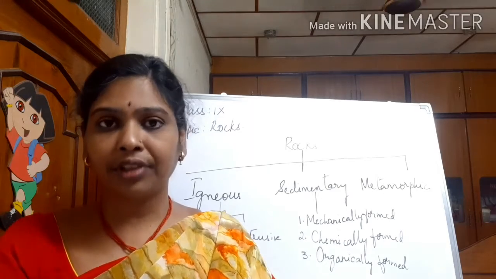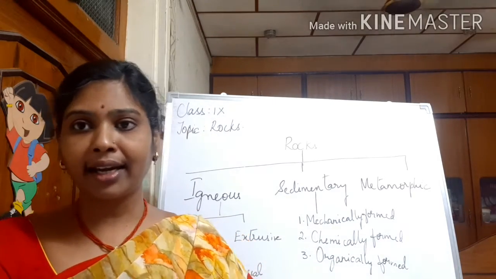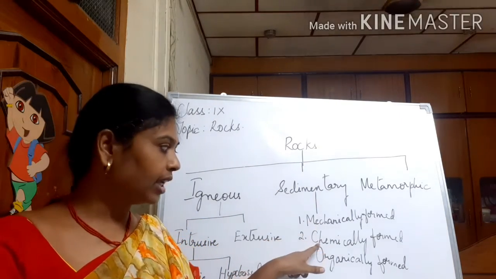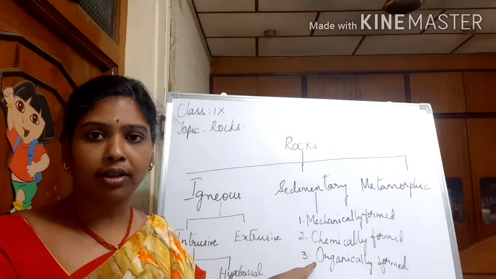On the basis of their source and mode of formation, these sedimentary rocks are again divided into three types: mechanically formed sedimentary rocks, chemically formed sedimentary rocks and organically formed sedimentary rocks.